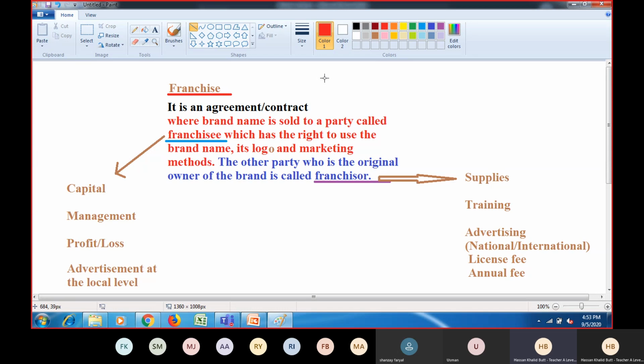But because now they are using a famous brand name, nobody will bother about who is the owner of that outlet. They will say, okay, McDonald's, KFC is written, okay, fine, all right. So it doesn't matter who owns it. So that is why there is a reduced risk of starting a business. The customer base will always be there, and people will start going to that outlet. Whether you visit Johar Town or Imam Alam Road or Defense, wherever you go, you never see who is the owner. You always see, okay, the same brand. So the same variety, the same taste, quality, and standard will be there. That's it. Yes, Sanjay.